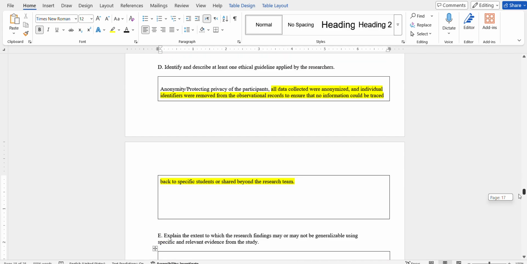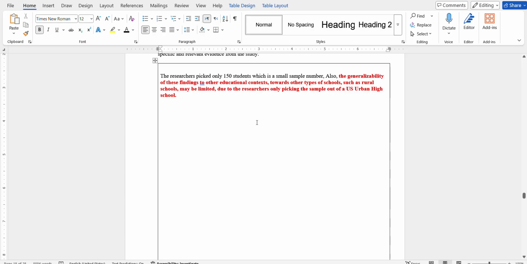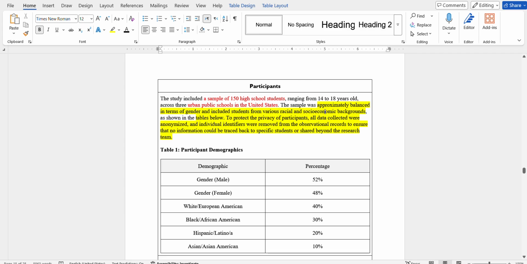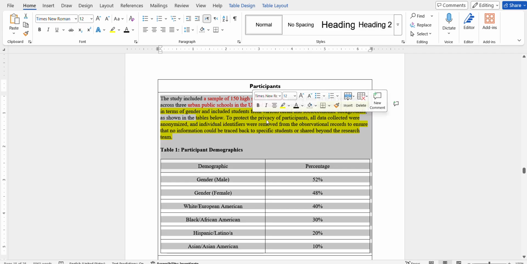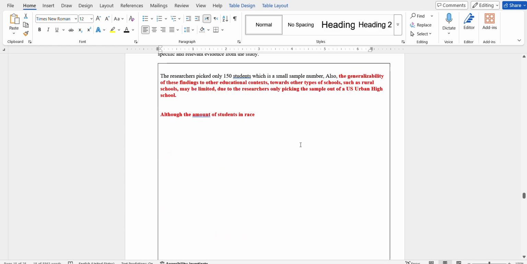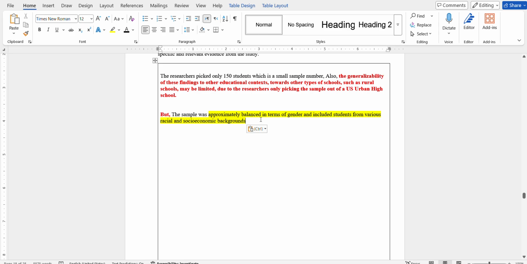Although the students' socio-economic indicators, the sample was approximately balanced in terms of gender and included students from various racial and socio-economic backgrounds.